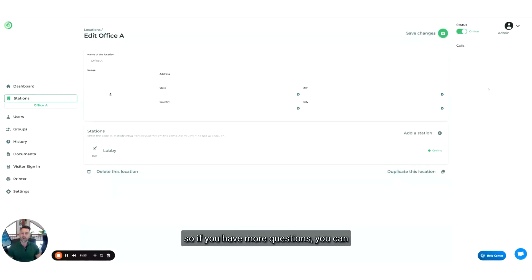If you have more questions, you can always book a session with one of our specialists or go through the documentation. It's not really heavy. It's easy to read, and it will allow you to create as many stations as you want and play with all the different options.